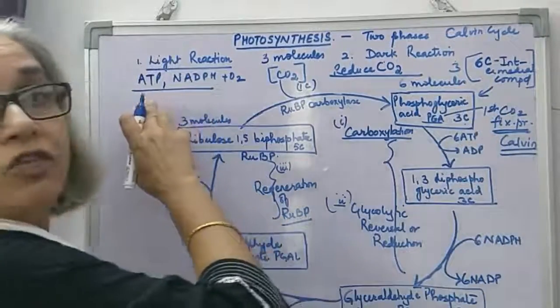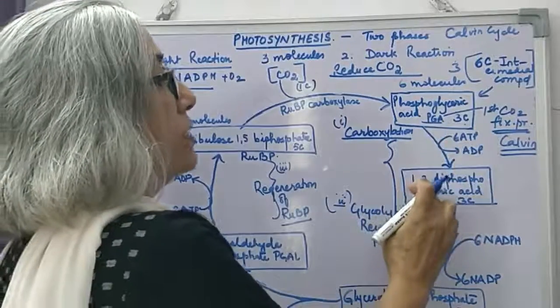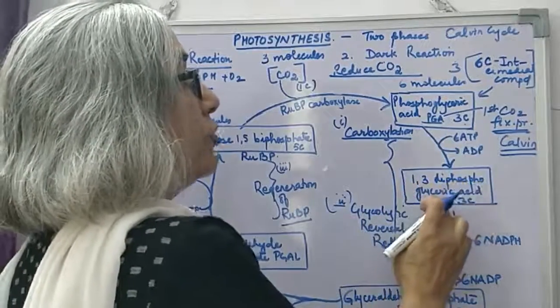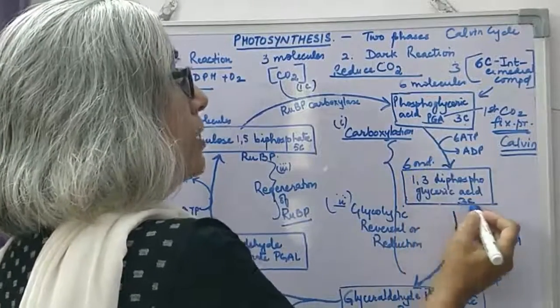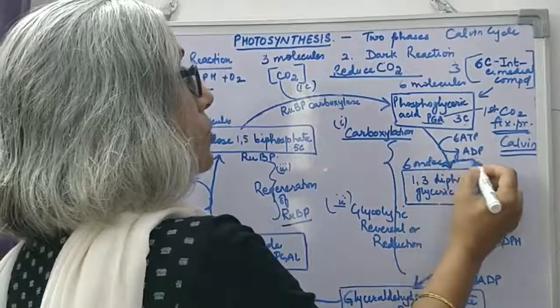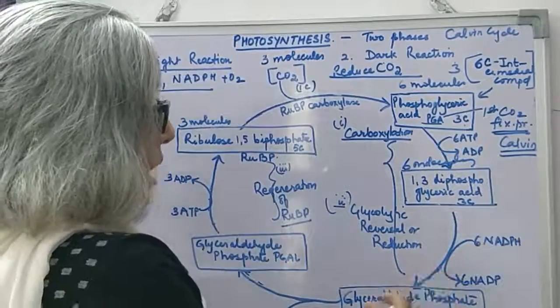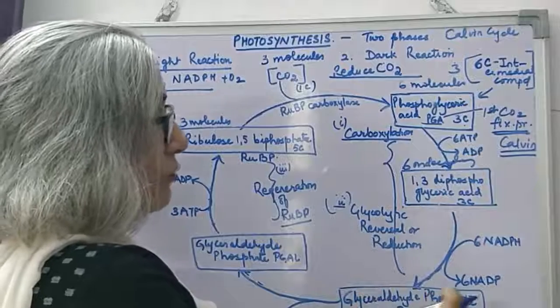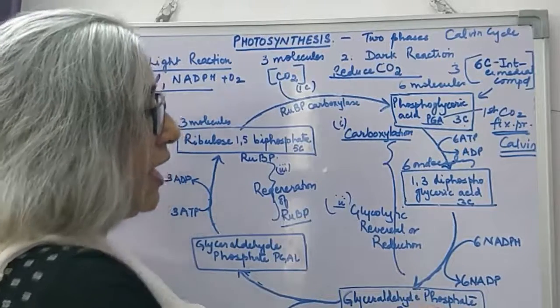Of the products of the light reaction, ATP is utilized. PGA is converted into 1,3-diphosphoglyceric acid. 6 molecules of this are formed, which is also a 3-carbon compound. Then NADPH is used and glyceraldehyde phosphate is formed, which is abbreviated as PGAL.